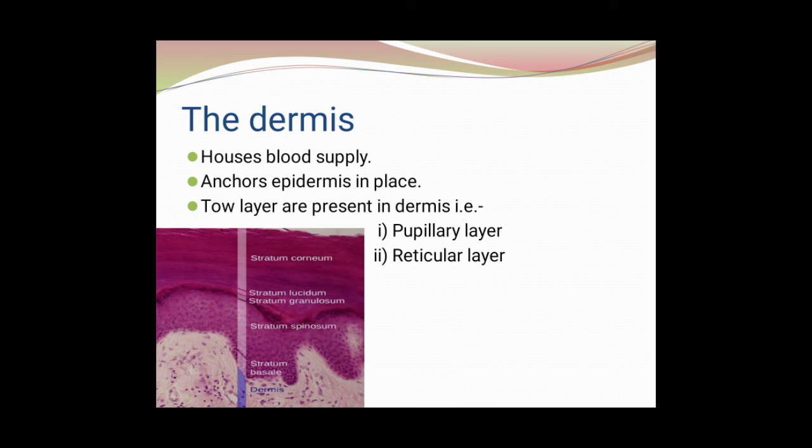So let's start with the reticular layer. The deepest and thickest layer of the dermis, consisting of dense irregular connective tissue and collagen fibers thicker than the papillary layer. Blood vessels and accessory structures are present. Accessory structures like hair and sweat glands, etc.